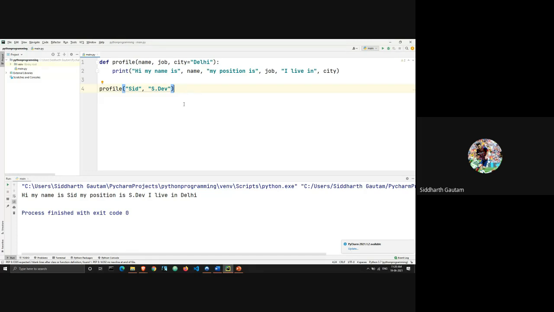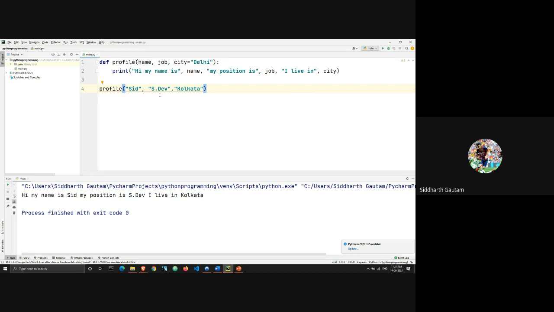Now I have changed my code in such a way that if and only if the user does not enter a city, then it will take the default value as city. But if the user does enter something, let's say Kolkata, in that case, this code will change the default value from Delhi to Kolkata. So we'll just see, and yep. The argument that you're passing while calling the function always takes precedence over the default value. Okay. So this is the basics of function and how to get predefined values.